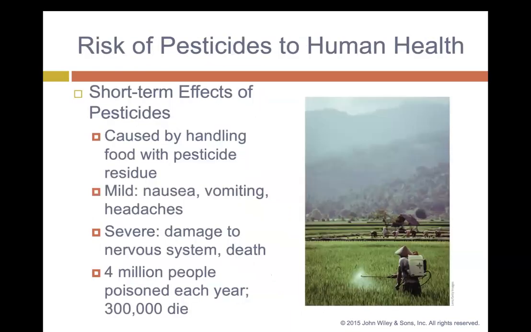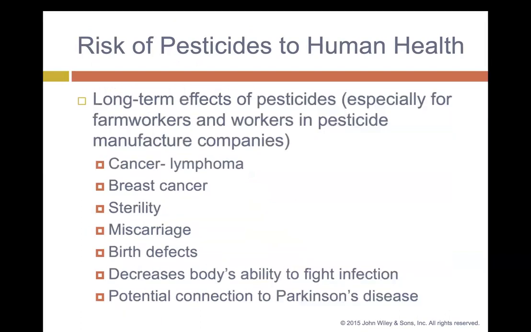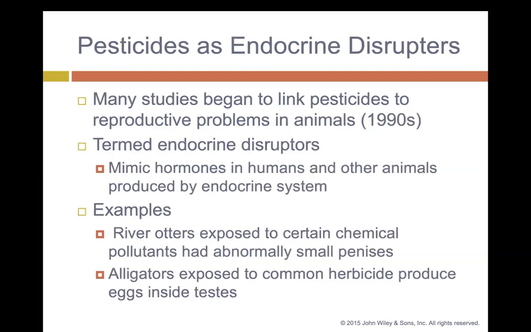Risks of pesticides to human health. Short-term effects can include nausea, vomiting, headaches, or damage to your nervous system. About 4 million people are poisoned each year from pesticides. Long-term effects of pesticides can be cancer, breast cancer, sterility, miscarriage, birth defects, a decreased ability of the body to fight infection, and a potential connection to Parkinson's disease.